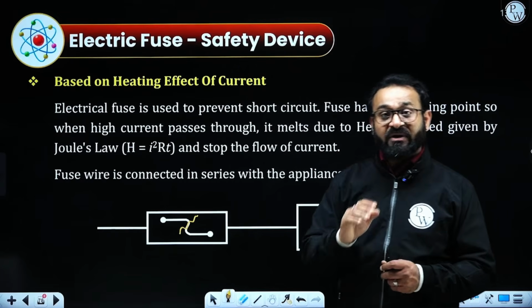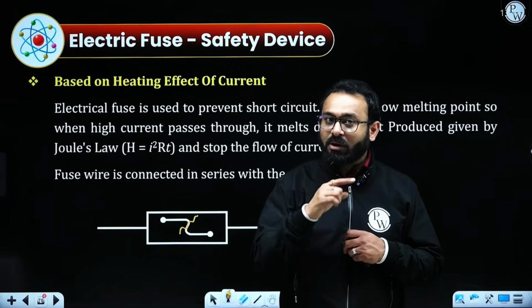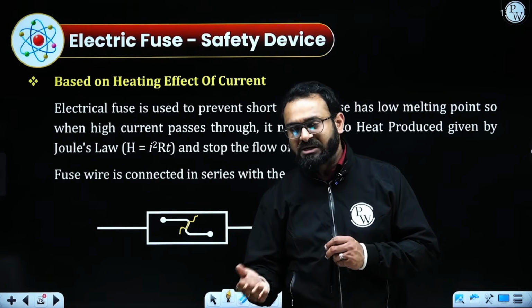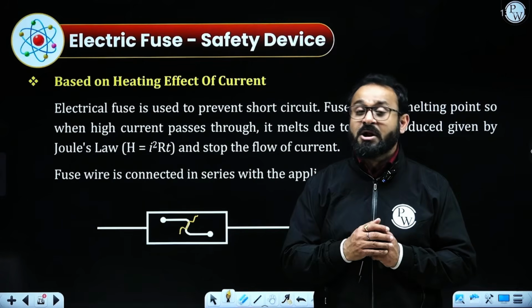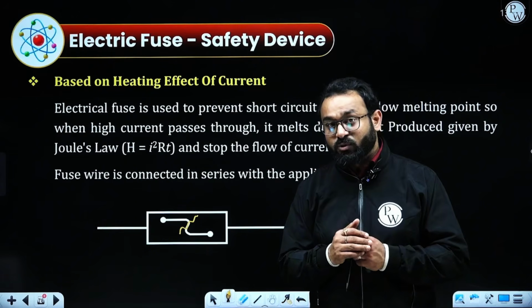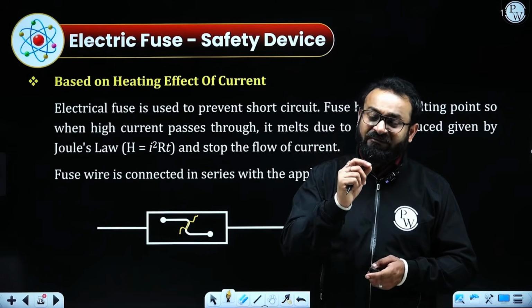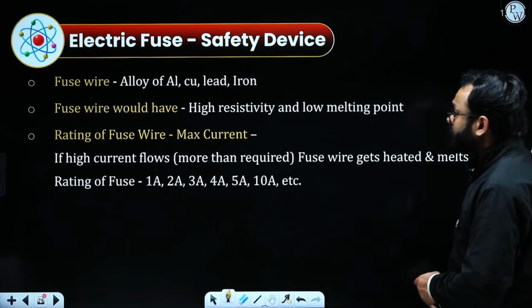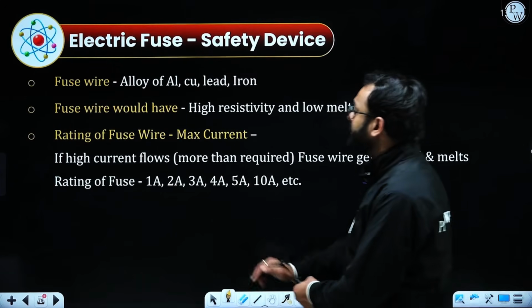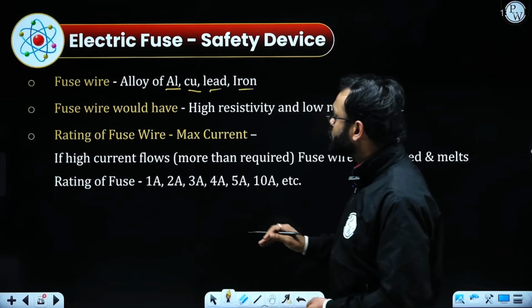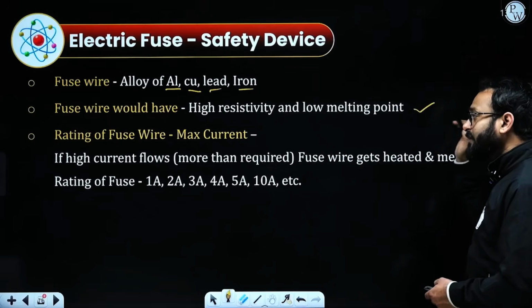Actually, it was protecting our household. If more electric current is supplied, or due to short circuiting, if reverse current flows, the electrical appliances would definitely be damaged. So for safety purposes, the electric fuse is very helpful for us. What else? Fuse wire can be made of an alloy of aluminium, copper, lead and iron. Fuse wire should have high resistivity and a high melting point.